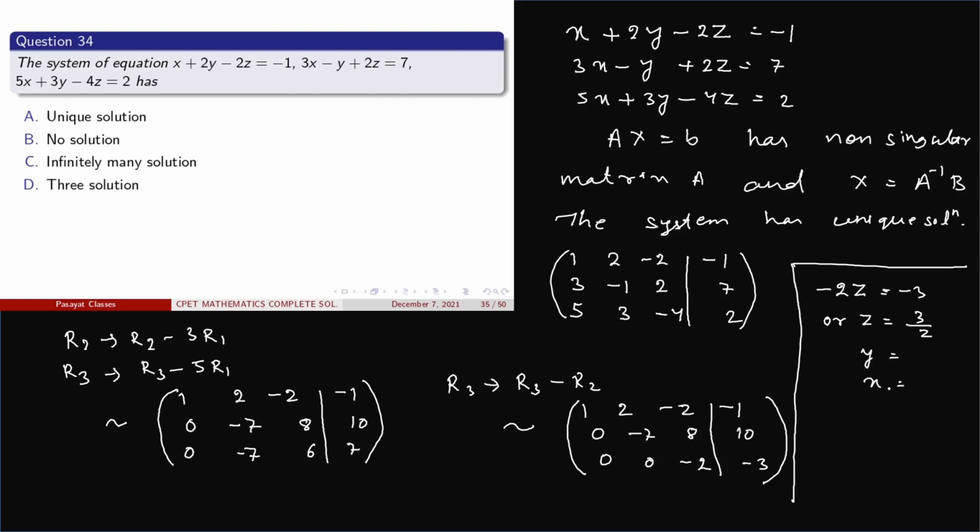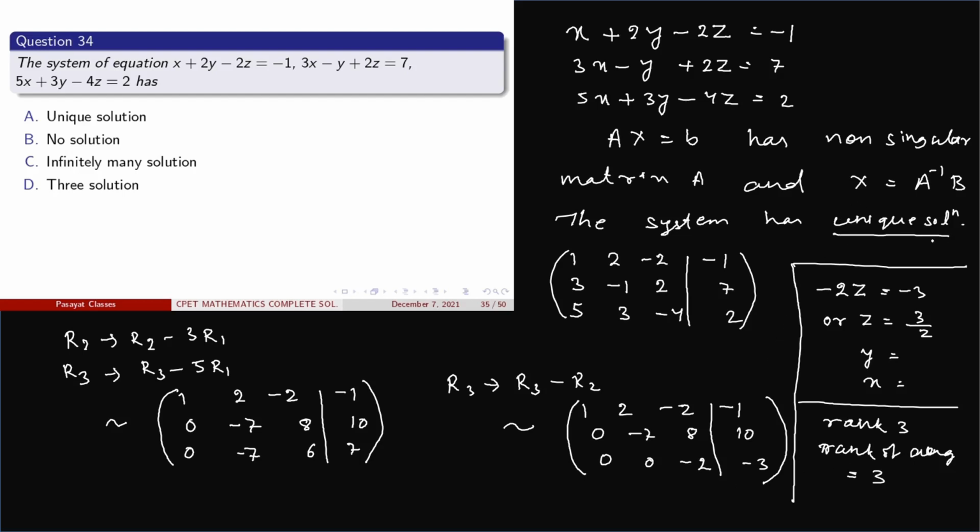So in this case, here one can observe that the rank of the matrix is also 3. Here rank is 3, and rank of augmented matrix is also 3. So both are same. That means the system of equation has unique solution.